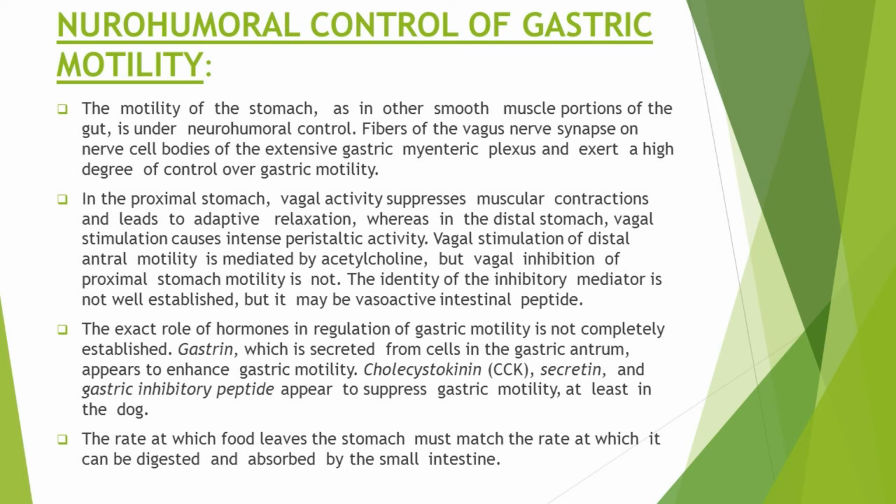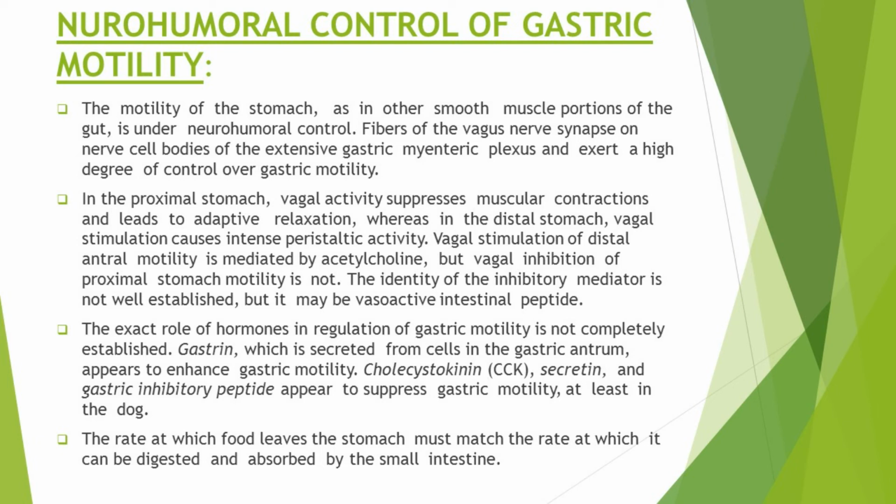So the neural control of gastric motility occurs through the formation of synapse by vagus nerve on the nerve cell bodies of myenteric plexus. In the proximal stomach, this vagal activity suppresses muscular contraction and leads to adaptive relaxation.